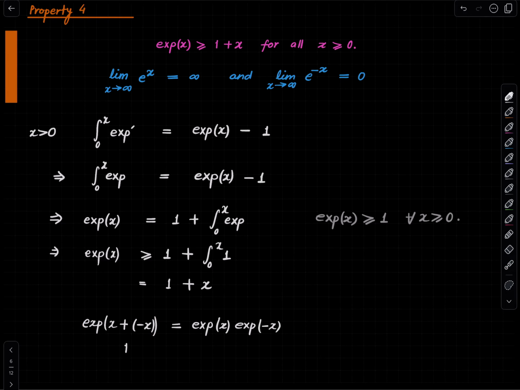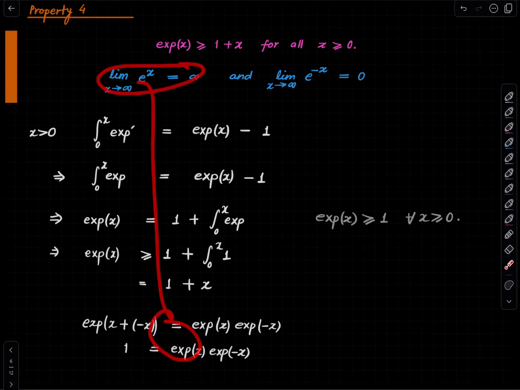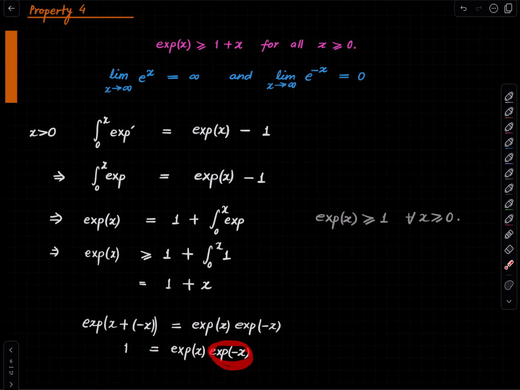So 1 is equal to exp(x) times exp(minus x). Now, exp(x) grows without bound because we already showed that. So exp(minus x) has to come down. It has to become as small as you like. And that's it. And that proves the other part.